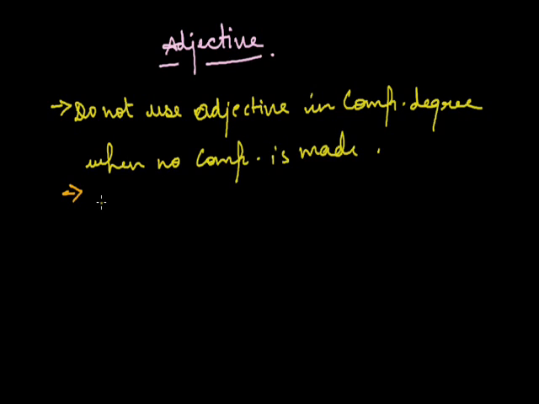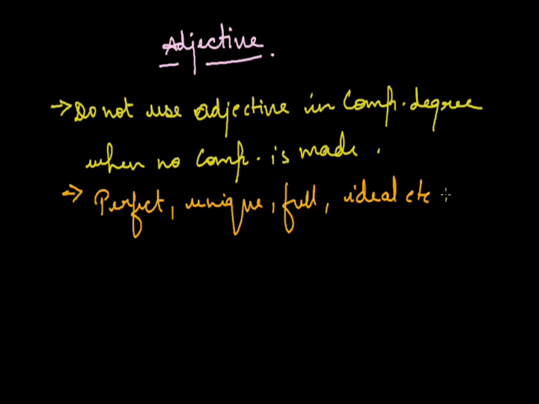with them. And the words are perfect, unique, full, idle, etc. And the other words may be entire, complete, empty, universal, preferable, impossible, square, round, etc. For example, if I say he is more perfect than his brother, it's an incorrect sentence. It will be perfect because perfect expresses the quality of the utmost extent. So we can say he is perfect.